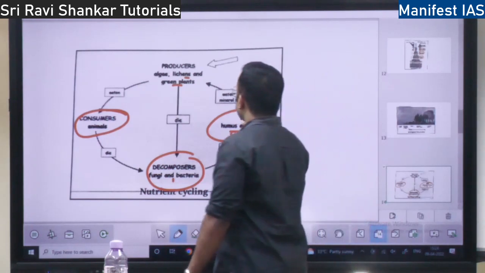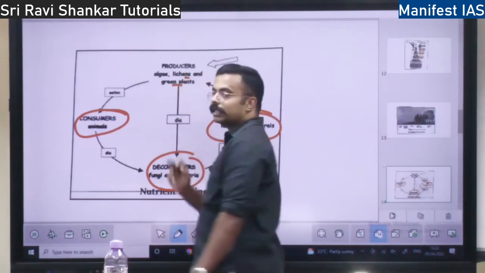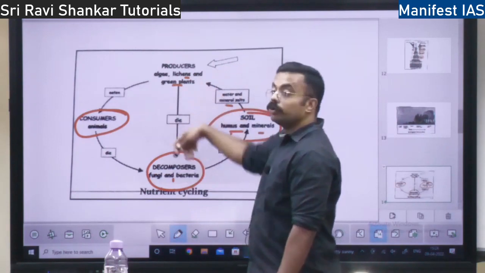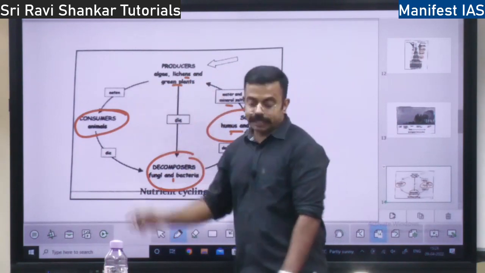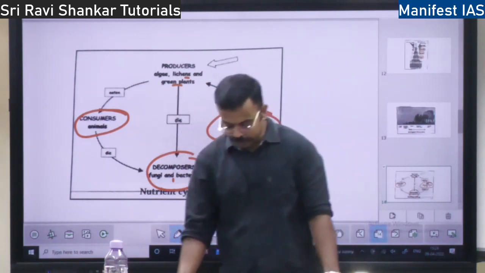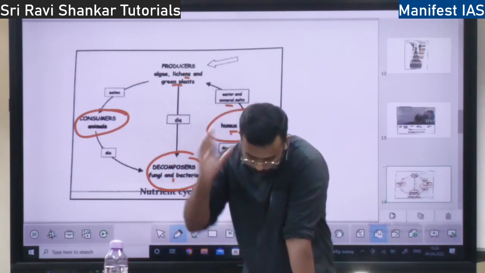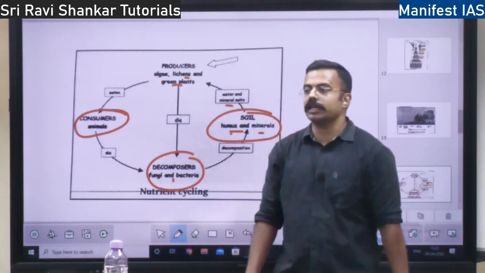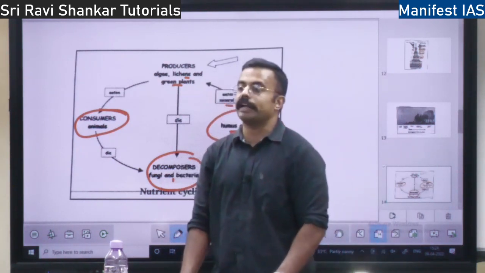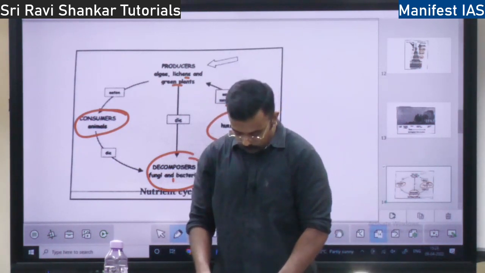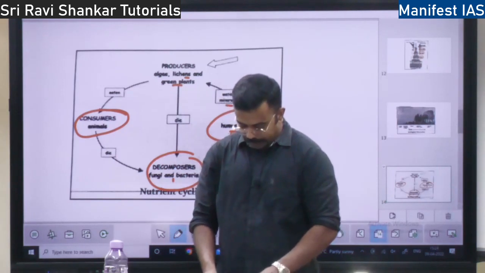From the soil, again water and minerals are taken by the producers. So nutrition is getting cycled. This is the nutrition cycle, right? The movement of nutrition from plants to animals, animals to earth, and back to the environment. So this is the whole concept of nutrient cycling.